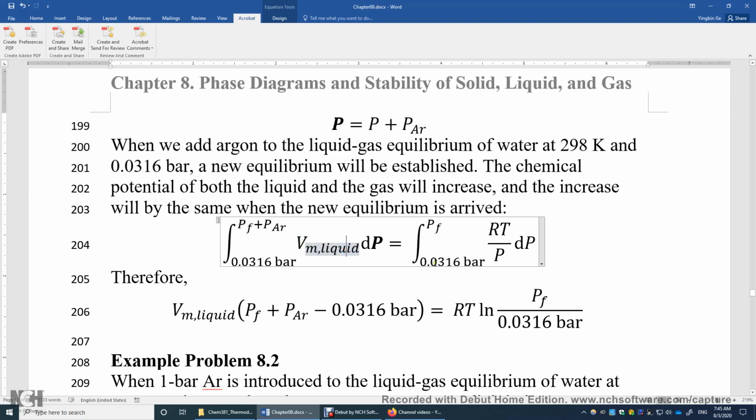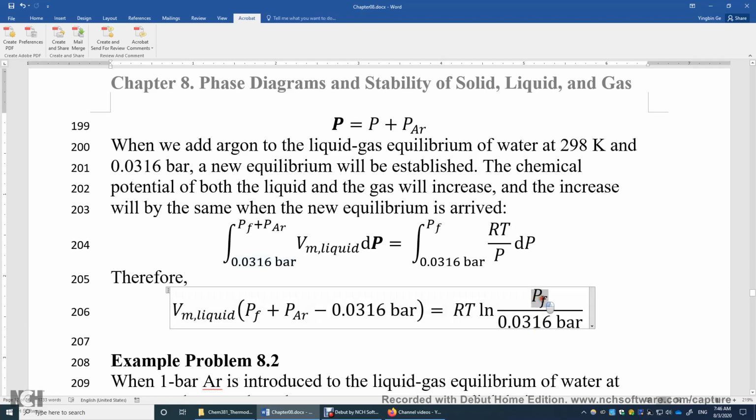And over here, this is water vapor pressure. This is also water vapor pressure, but after the introduction of argon, and this part is the molar volume of water vapor. We just need to integrate this too, and then we can solve for P final. This guy is roughly a constant, so we take it out, and it's just the final total pressure minus the initial pressure. Over here, this is RT, constant, 298 K, and the integral of dP over P is ln P, so we have ln of P final over P initial.